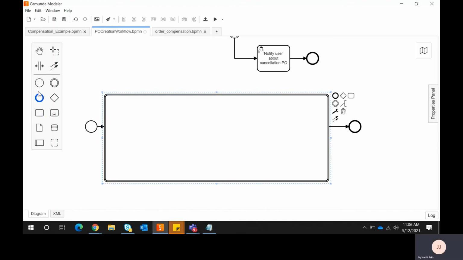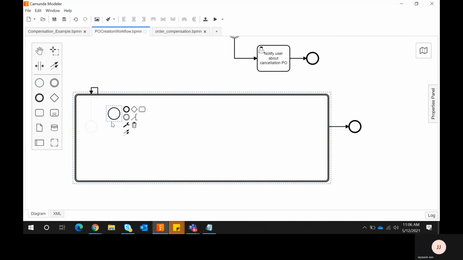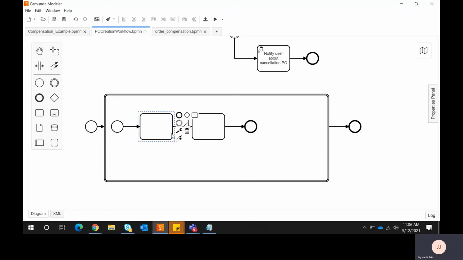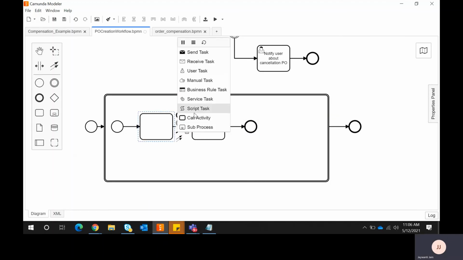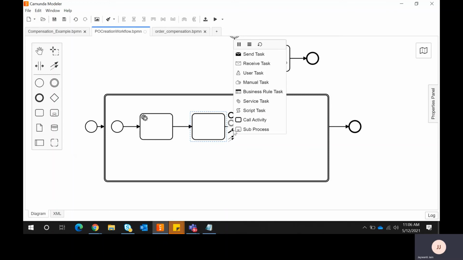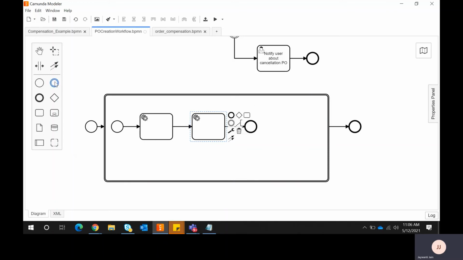What I am doing is attaching this, and I am ending this. This is my service task where I am calling one of the APIs, and this is also another service task where I am calling another API, and I want to attach compensation.